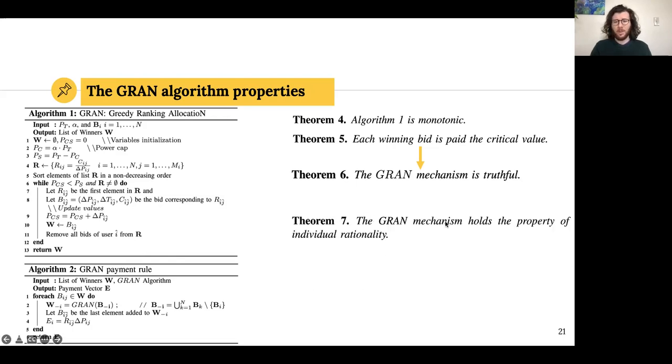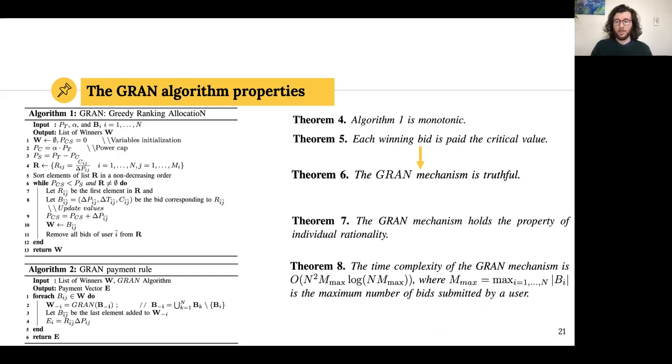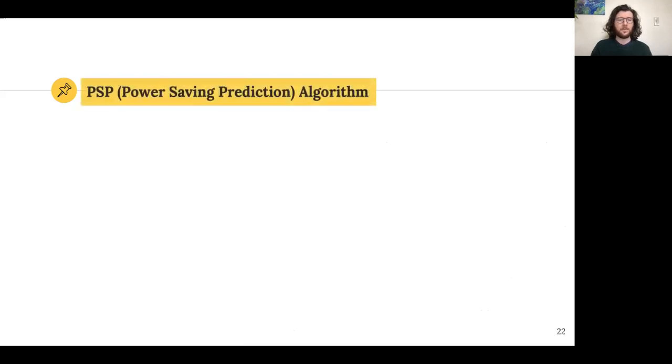We also prove that the grant mechanism holds the property of individual rationality, so each user is paid a positive amount, and we prove the time complexity of the mechanism. Let's move now to the power saving predictions.